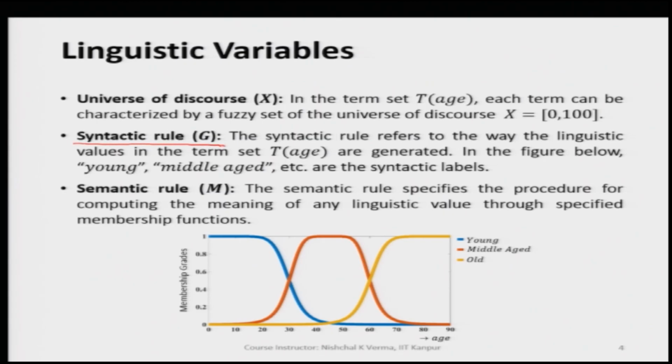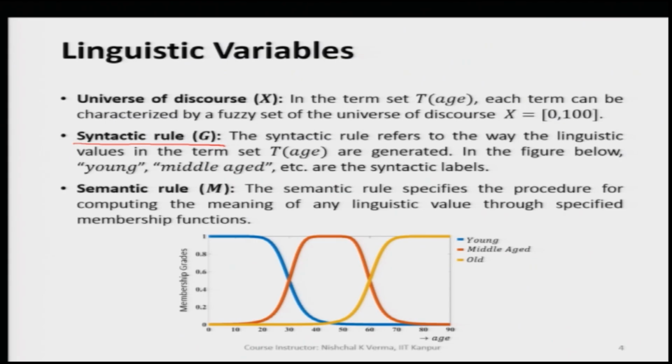So, the syntactic rule is G, and it is symbolically defined by G. The syntactic rule refers to the way the linguistic values in the term set T are generated. In the figure that we have just discussed for age, where we have created multiple fuzzy regions for age, young, middle age, etc., are the syntactic levels. Based on this syntactic rule, we create young, middle aged, old, etc.